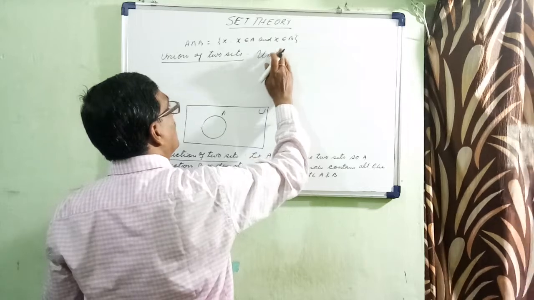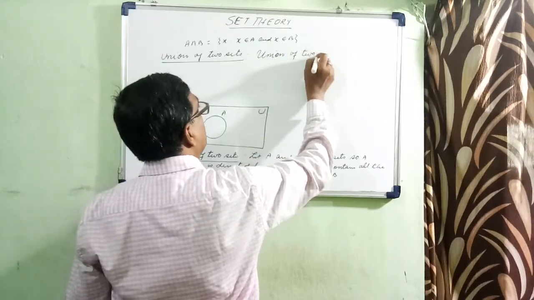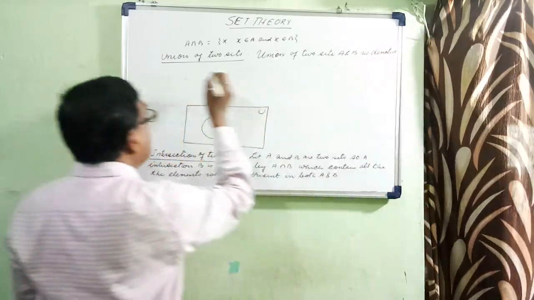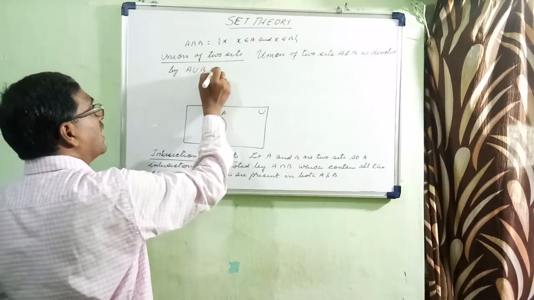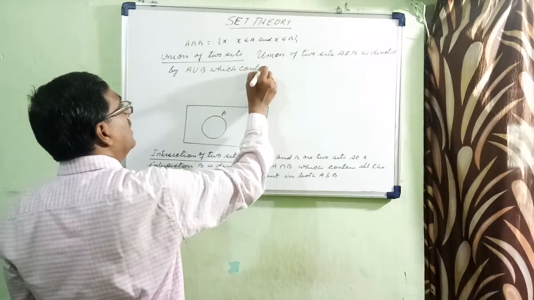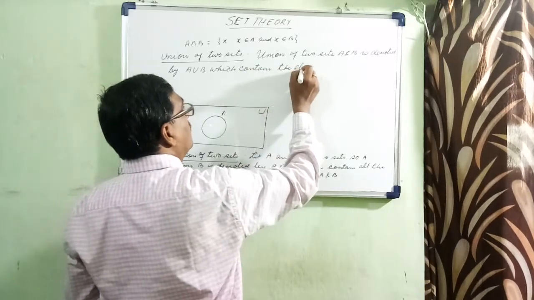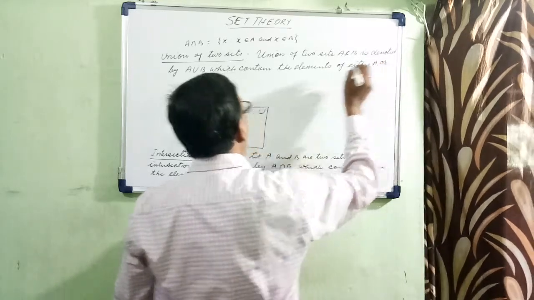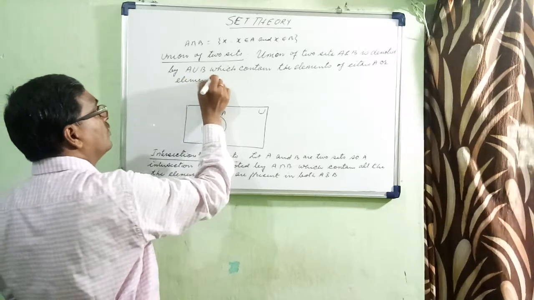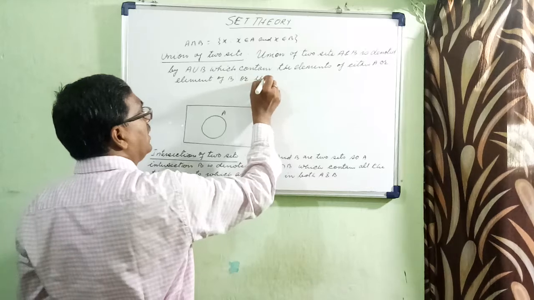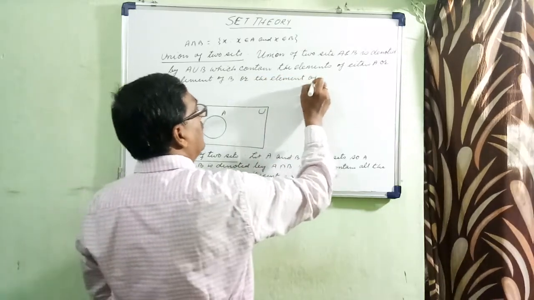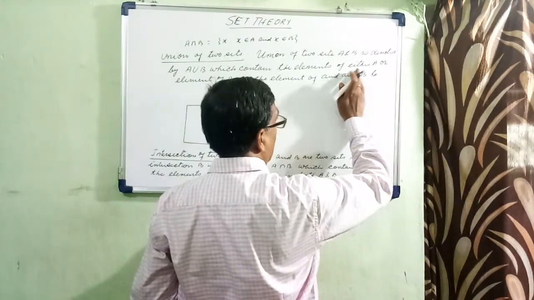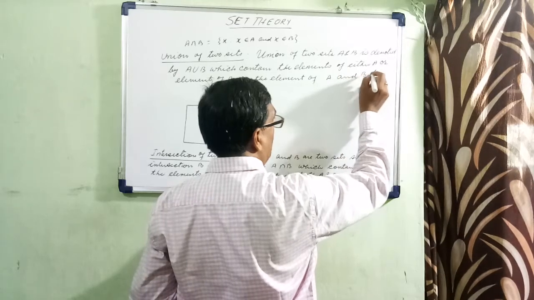The union of two sets A and B is denoted by A union B, which contains the elements of either A or the elements of B or the elements of A and B both.